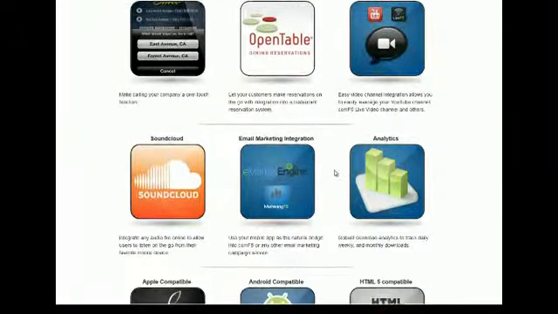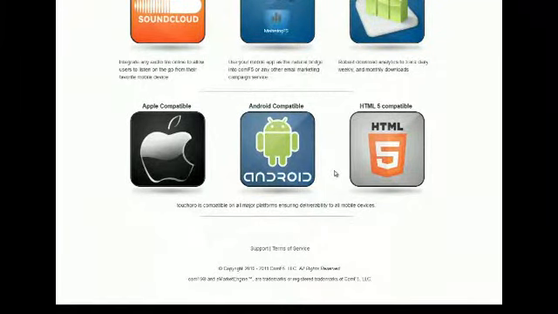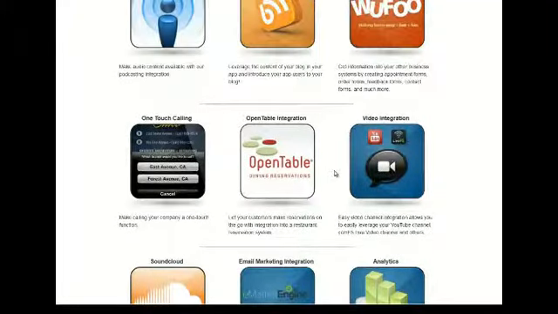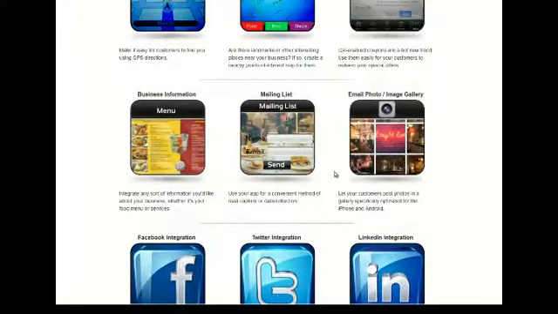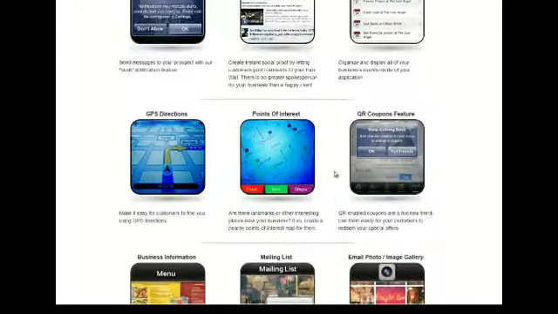I mean, all these features for less than $600 to get this custom design for you. You got to jump on it before they change their mind and before the prices go back up.